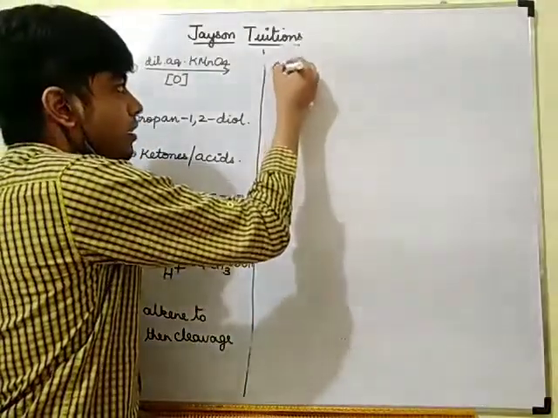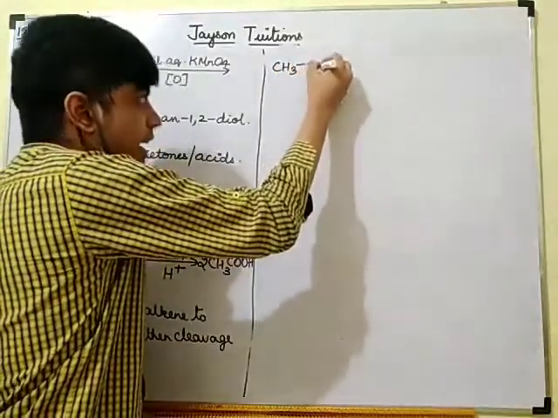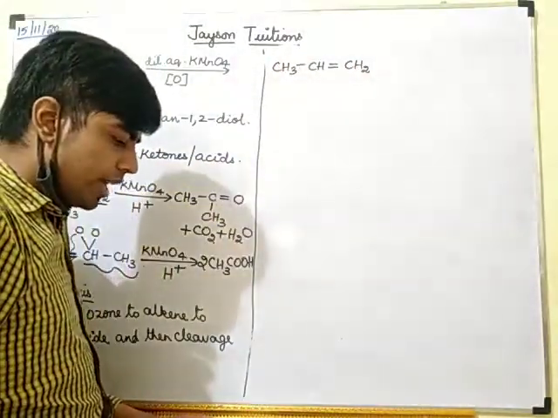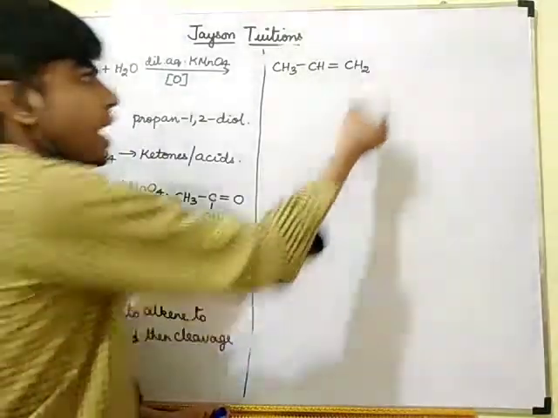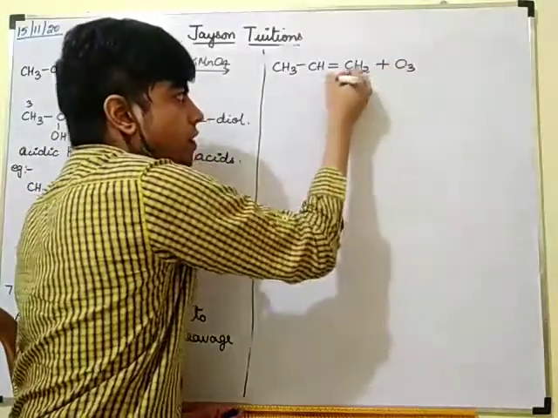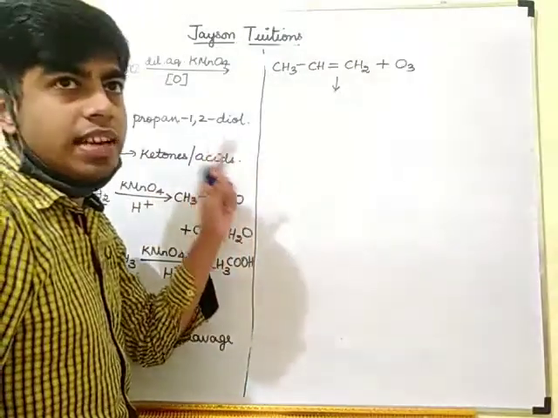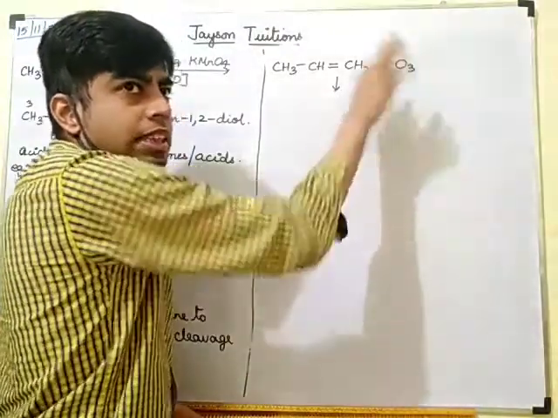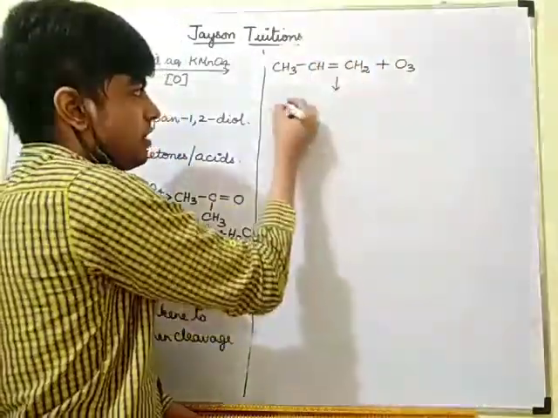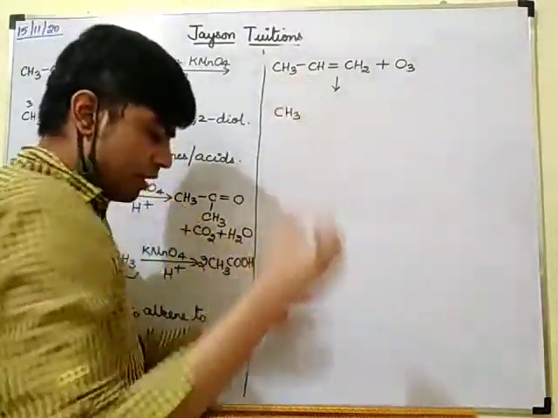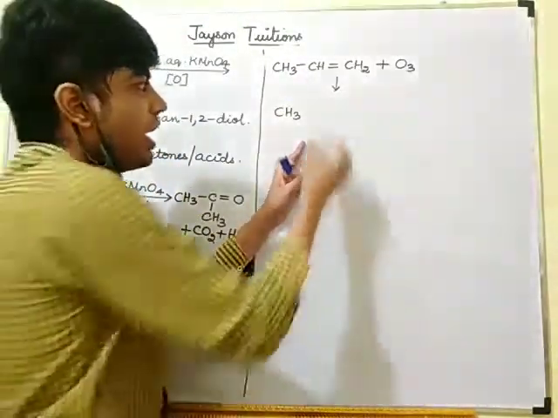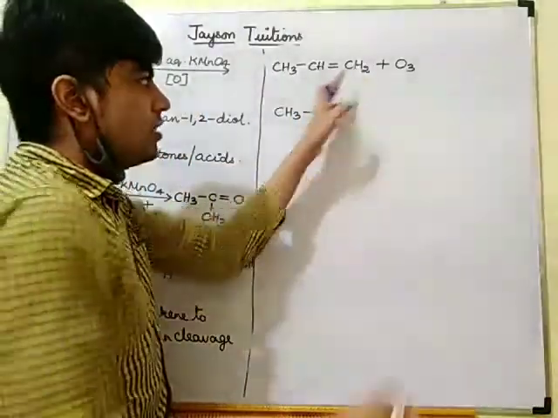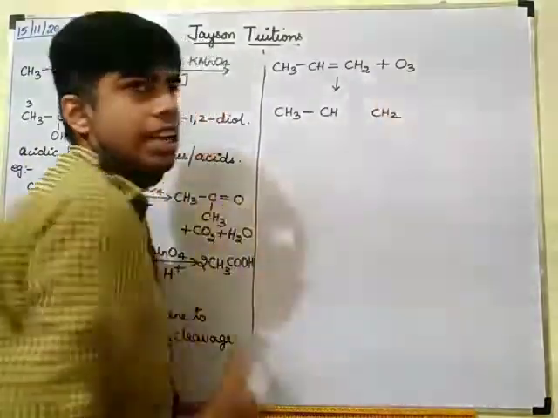First I am taking CH3, CH, double bond CH2. This is propene. What am I going to add here? I am going to add an ozone molecule. If I add ozone, what should I get? Ozonide. So what is ozonide? Ozone has how many oxygens? Three oxygens. So CH3 will be like this, CH like this, and this CH2 also like this.